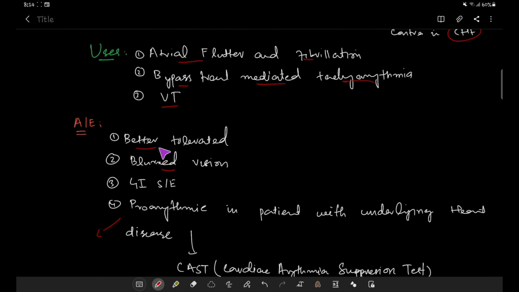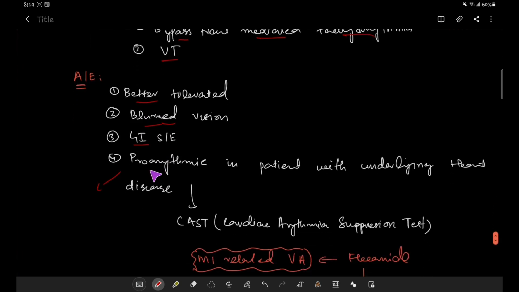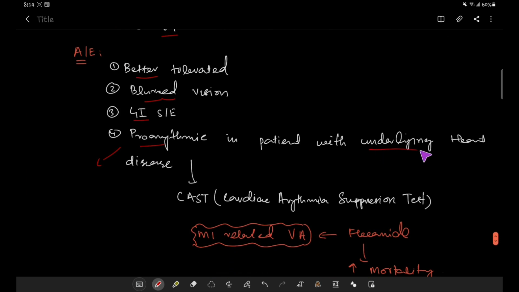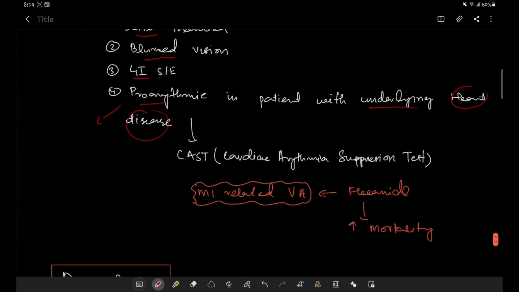It has adverse effects like blurred vision, although it is better tolerated. It can cause blurred vision and GI side effects like nausea, vomiting, and diarrhea. And the important point is that it is pro-arrhythmic in patients who already have heart disease, and this has been proven through research called CAST, which stands for the Cardiac Arrhythmia Suppression Test.